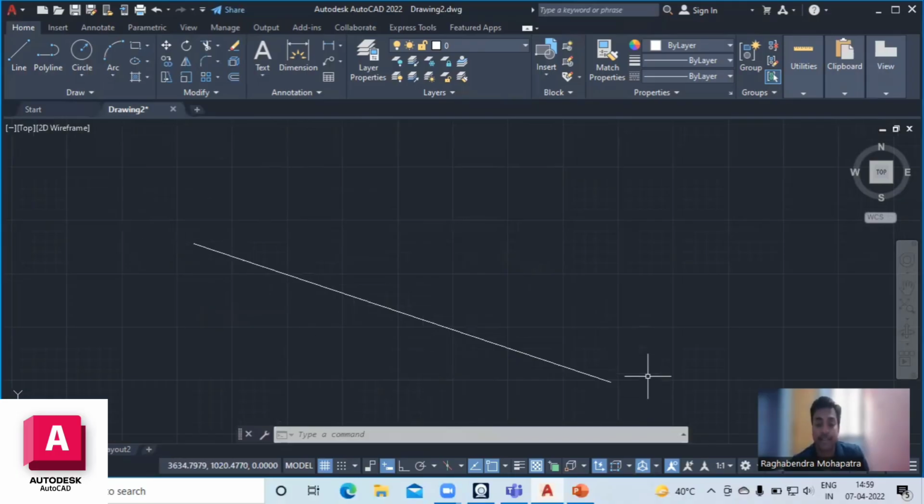Like that, there are various types of commands, such as line, arc, circle, and some modify commands like copy and move. Gradually we have to discuss all of these things. This is only the demo class, and within a few days we are going to go live with you students to discuss everything about AutoCAD.